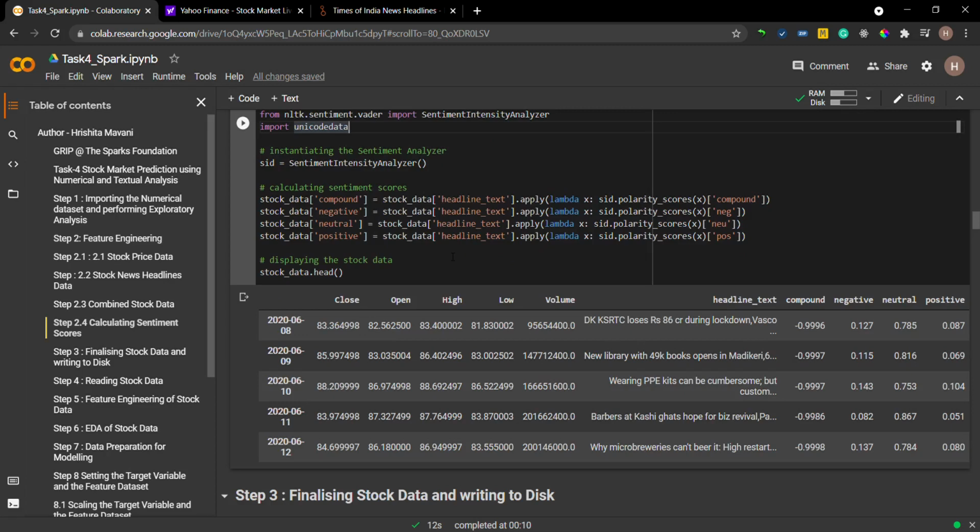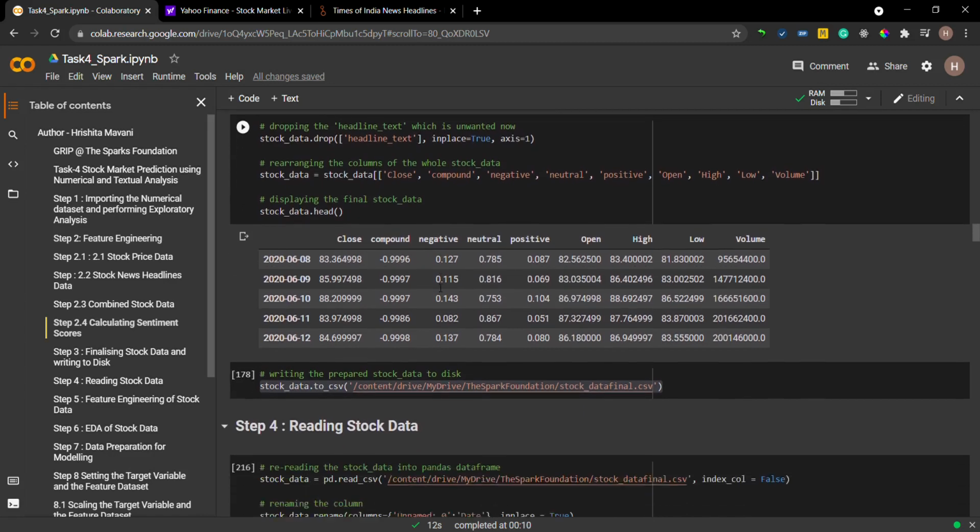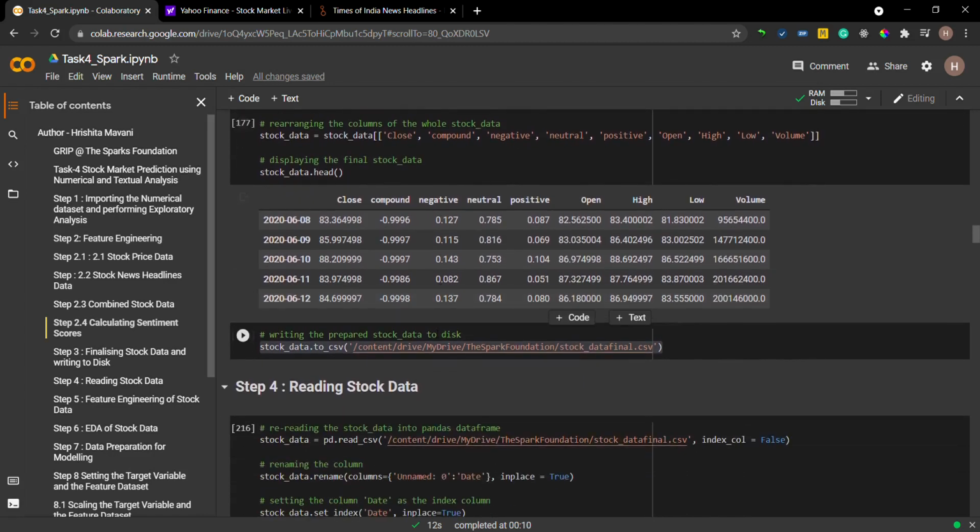Now here I am finalizing the stock data and rearranging the columns as I wanted them to be. First I have dropped the column headline text, and then I have filtered the columns as per the need. So that was my finalized data, and then I am writing my data into a CSV file, as I even need it later on.